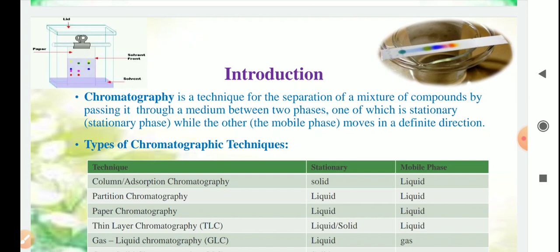This is the definition of chromatography. Two things are important as part of the principle: the stationary phase and the mobile phase. By using these two phases, one can separate organic compounds which have different polarity, different binding capacity and other properties.